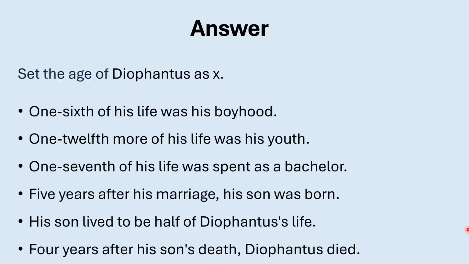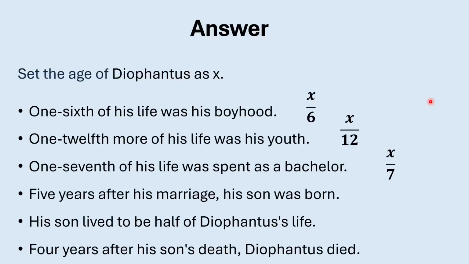Because we are using the algebra method here, the first step is to set the age of Diophantus as x. And then we can interpret each of these statements. So firstly, he spent x over 6 years as a boy. And then he spent x over 12 years as a young man. And then he spent x over 7 years as a single adult.